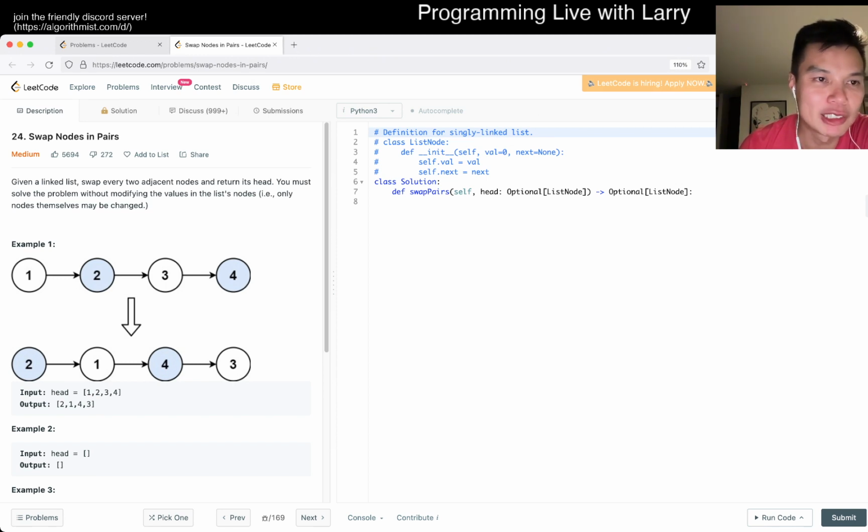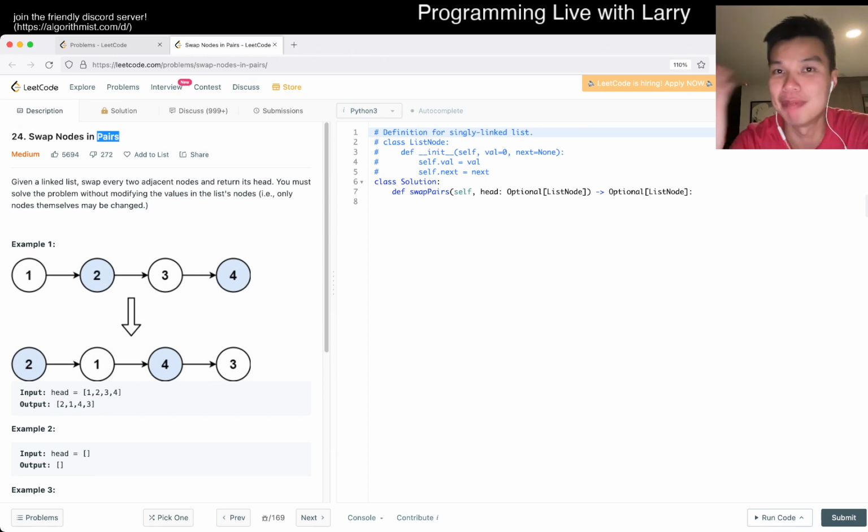This problem is Swap Nodes in Pairs. I'm still in Medellin. Hopefully by now I'm saying it in a good way. Given a linked list, swap every two adjacent nodes and return its head. You must solve this problem without modifying the values. Okay, so you just changed. I guess that is actually a clever cheat, swapping the values instead of the nodes.